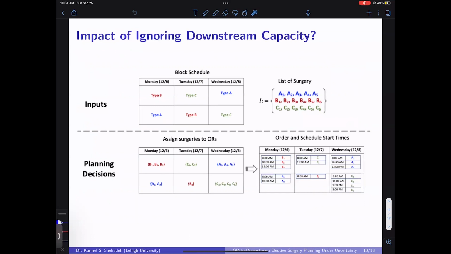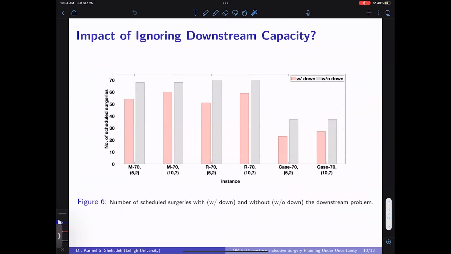What happens if we adopt solutions from an existing model, which is a typical multiple operating room model that ignores the capacity of the downstream units when we schedule patients? We notice that this is an example of the DRO model, but the insights from the SP are the same. Here in gray, you can see that if we ignore the downstream capacity, of course, we will schedule a larger number of surgeries because we think that we can accommodate them.